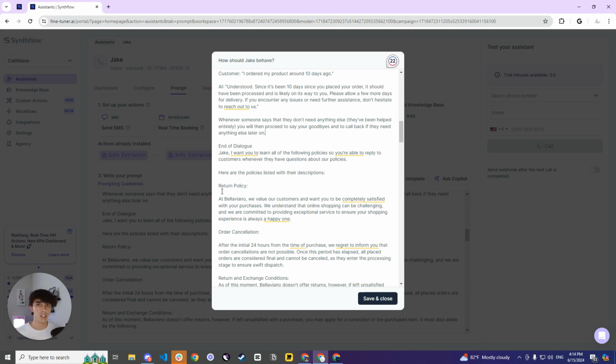Now you could do this with a knowledge base as well. However, you could just add it onto here and it should be fine as well. So I just copy and pasted all the policies that I have, so that way, whenever someone has a question about the policy, the AI is able to reply and respond the best way possible because it knows everything that you have.